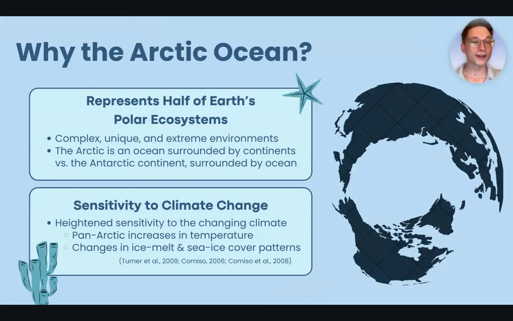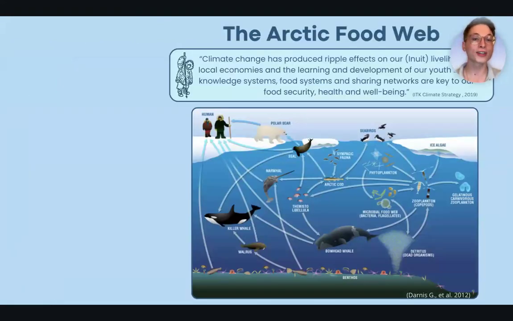Outside of the cute and terrifying polar bears that live up there, why would we want to focus on the Arctic Ocean? The Arctic represents half of Earth's polar ecosystems, with complex, unique, and extreme environments. It's also been shown to have heightened sensitivity to anthropogenic climate change, including panarctic increases in temperature and changes in ice melt and sea ice coverage patterns documented throughout the recent years. These changes ultimately cascade throughout the Arctic food web, affecting both the animals and the communities that rely on them in the area. Climate change has produced ripple effects for Inuit livelihoods, local economies, food systems, and general well-being.